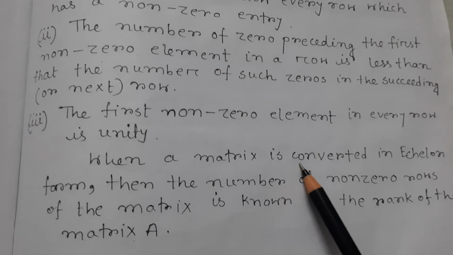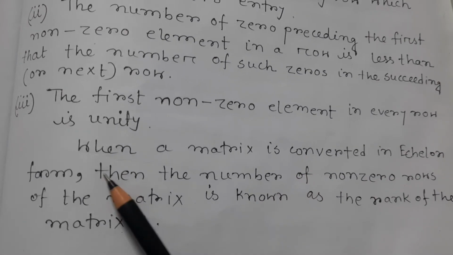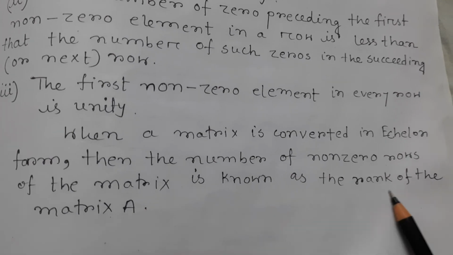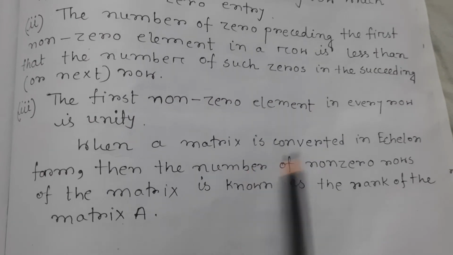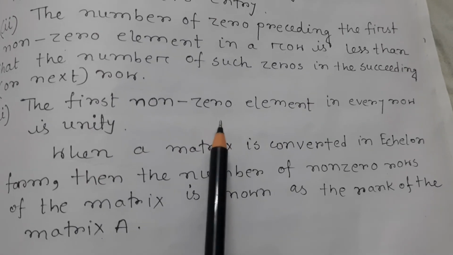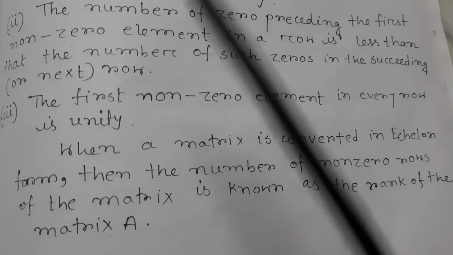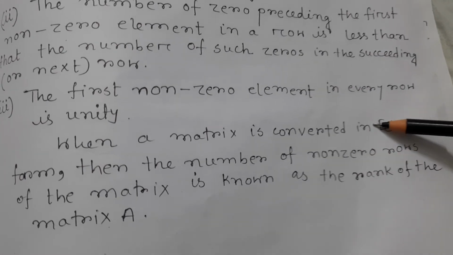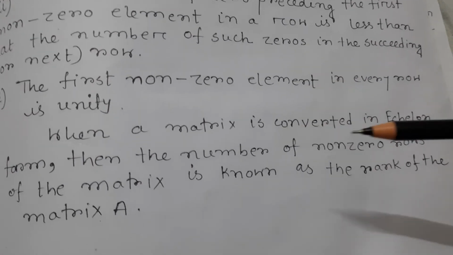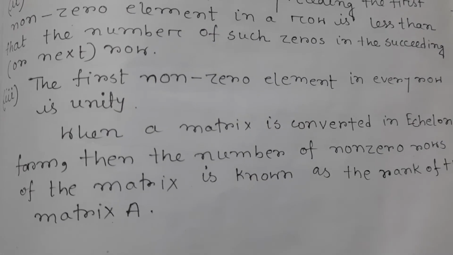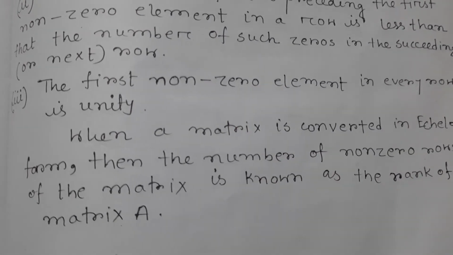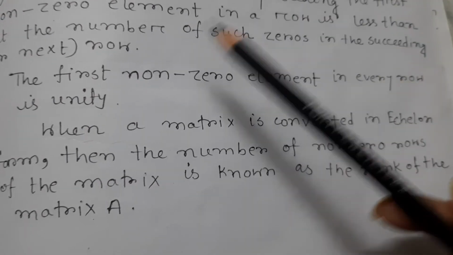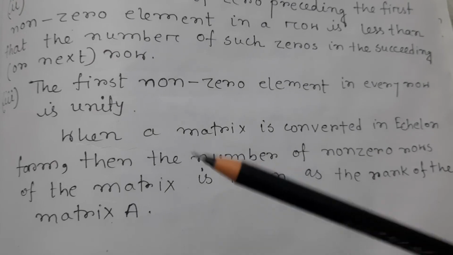When a matrix is converted to echelon form, the number of non-zero rows of the matrix is known as the rank of matrix A. So actually the main rule is: at first convert any matrix into upper triangular form, that means echelon form. Then calculate the non-zero rows, and the number of non-zero rows is the rank of the matrix. So that is the main story.